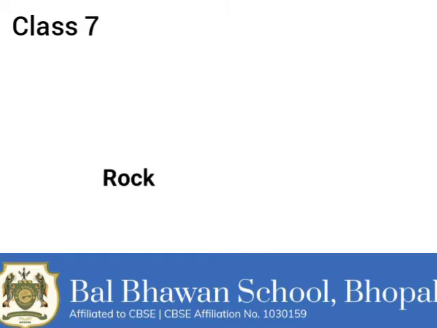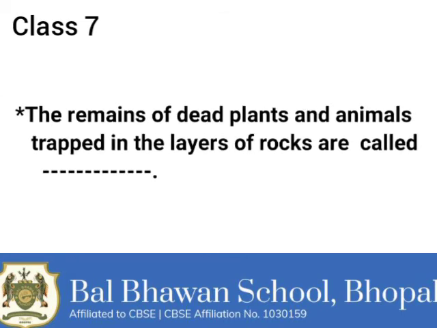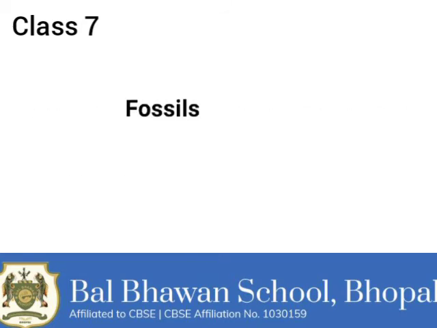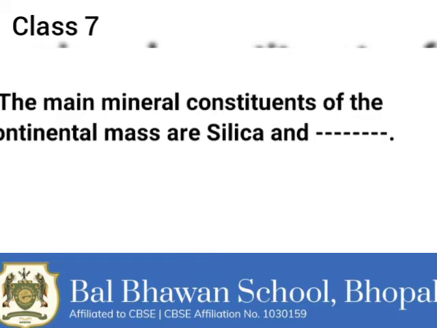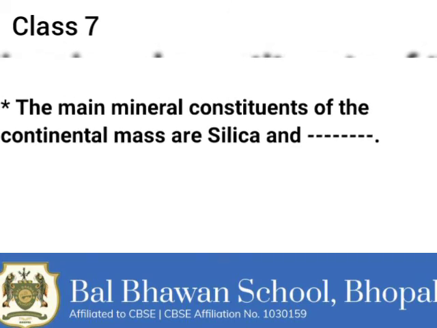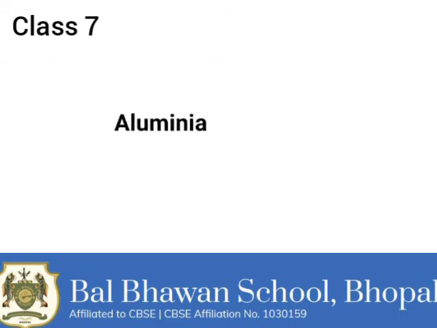The remains of dead plants and animals trapped in the layers of rocks are called fossils. They are called fossils. Moving on to the next question. The main mineral constituents of the continental mass are silica and dash. What are the main mineral constituents of continental mass? Silica and alumina. The answer is alumina. So that is why it is called Sial.